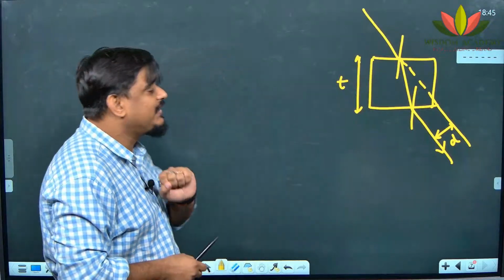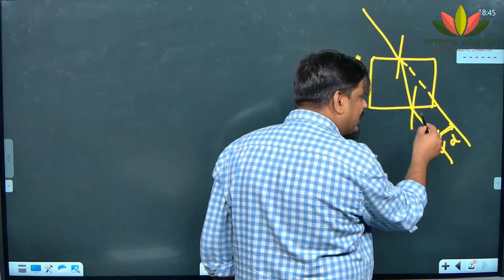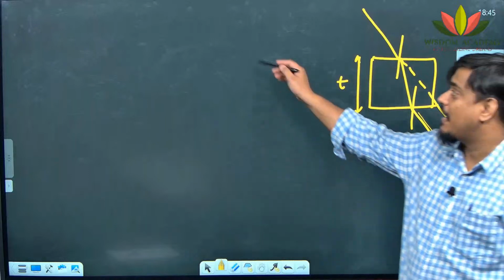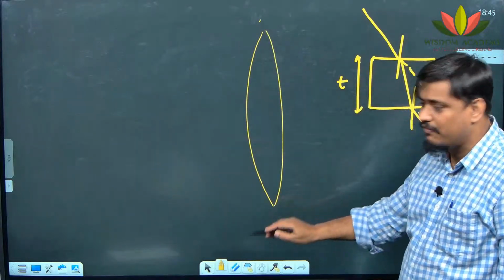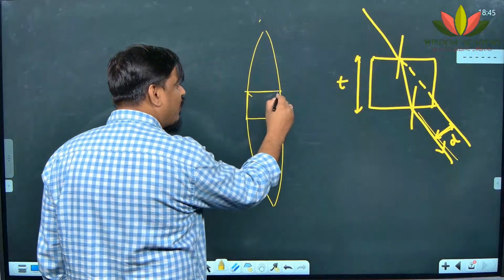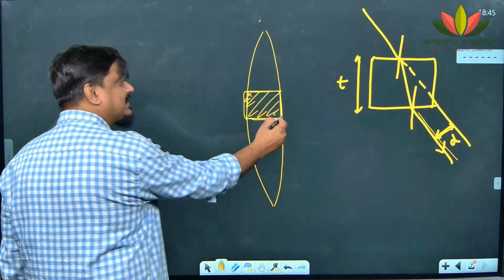So always remember that if thickness is less, this displacement will become very, very small. It will not be visible to you itself. It will not be felt by you itself. Now coming back to lens. If I am having a convex lens or a concave lens, its central part behaves almost like what? A rectangular glass slab.